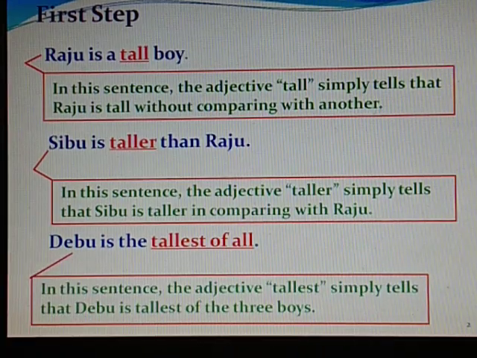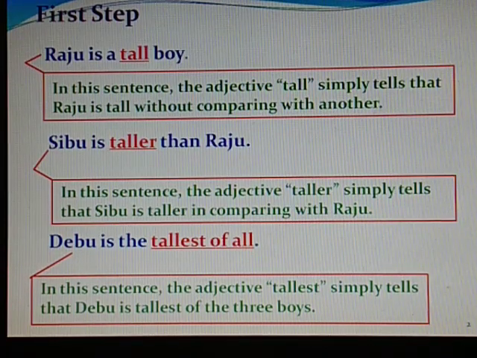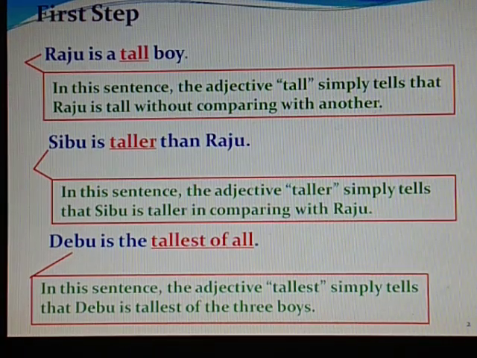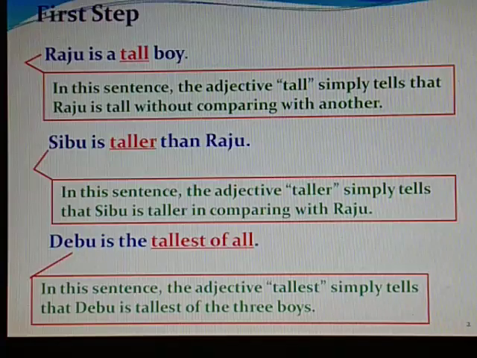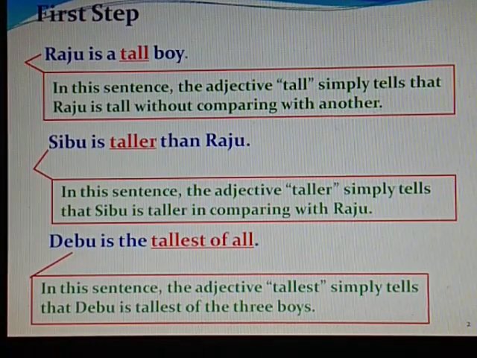Debu is the tallest of all. Now in this sentence the adjective tallest simply tells that Debu is the tallest of the three boys. That means no one is as tall as Debu. So he is the one of all that is the tallest if you compare with everyone there.